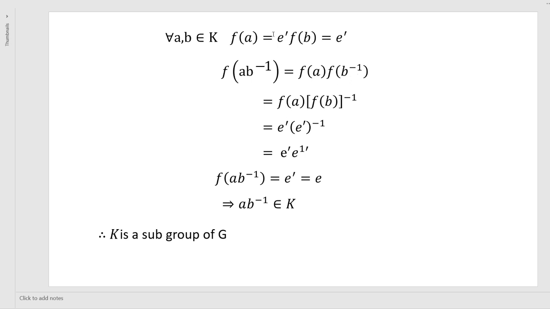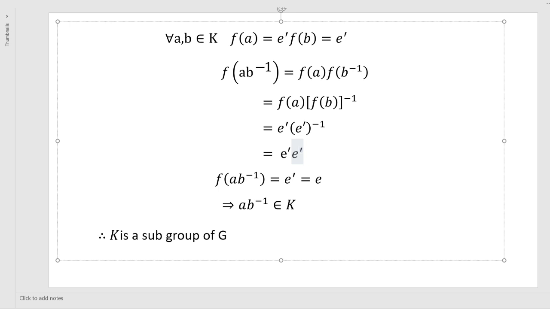f of a is e dash and f of b is e dash. e dash whole inverse means we have got e dash only, right? So e dash into e dash is e dash. And this is equal to f of e, right? So f of a b inverse is equal to e dash, which means a b inverse belongs to K. Therefore K is a subgroup of G.